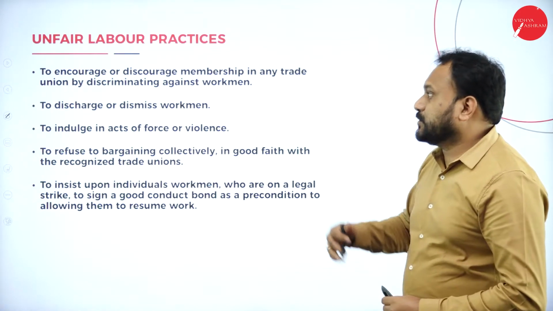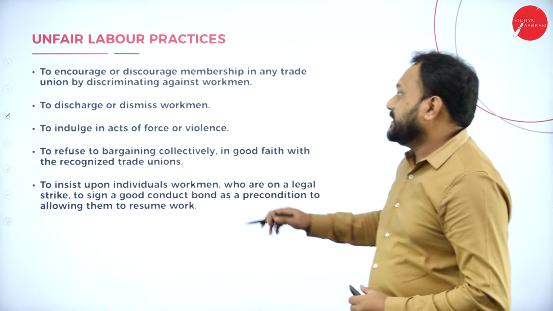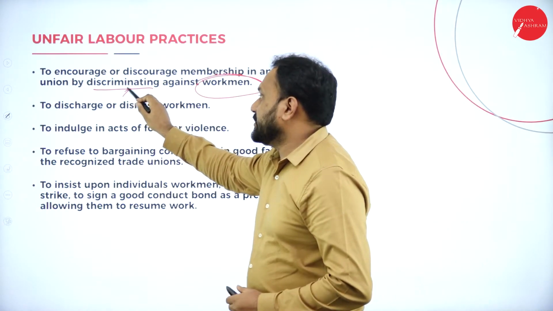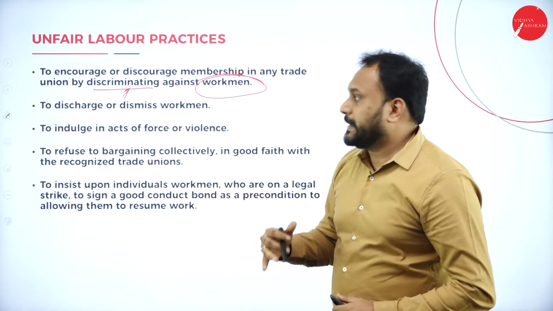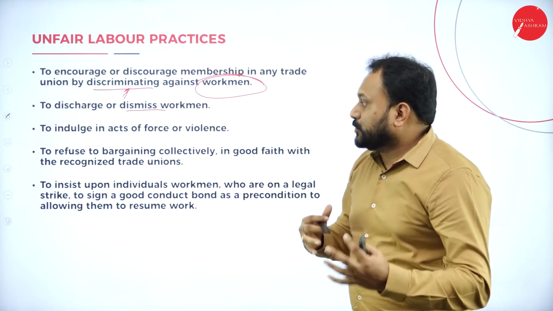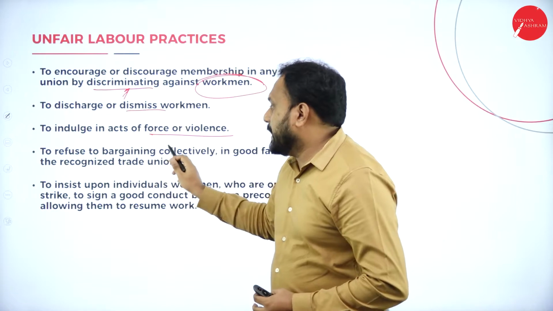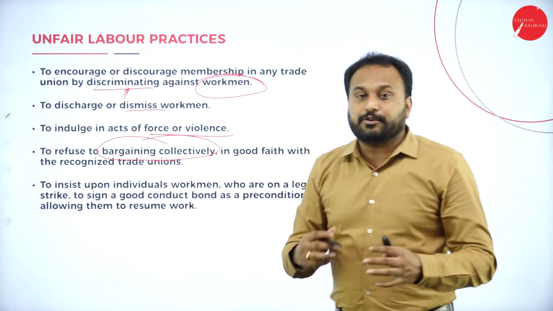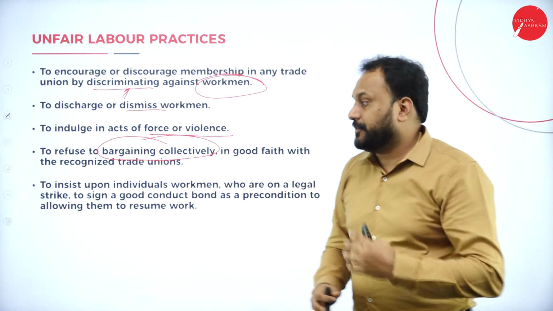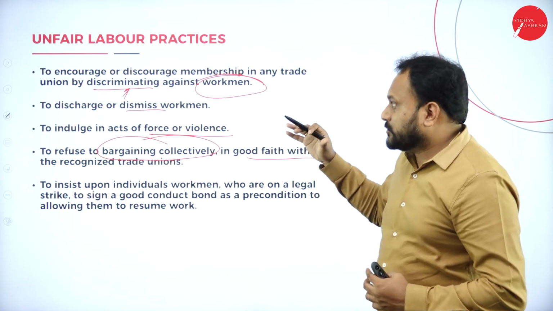Next, to encourage or discourage membership in any trade union by discriminating against workmen. If there is any discrimination, it is also an unfair labor practice. To discharge or dismiss workmen. Next is to indulge in acts of force or violence, or to refuse to bargain collectively. See, collective bargaining is a tool. If you refuse collective bargaining in good faith with a recognized trade union, that is also an unfair practice.